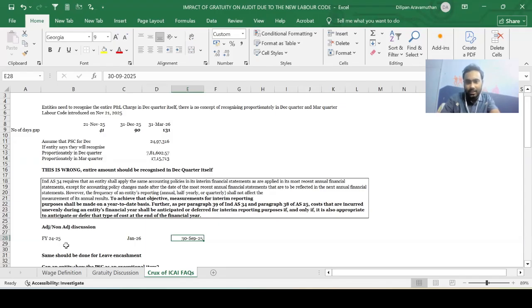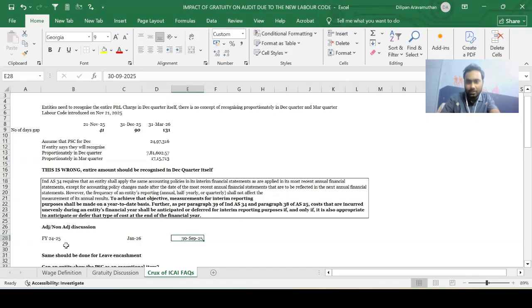No, guys, this is not an adjusting event for periods like financial year 24-25, your 30th June 2025 ending quarter, or your 30th September 2025 ending quarter, because the period has already gotten over. Only after the reporting period is over has the new labor code been notified. Merely because the audit report has not yet been signed, or there is an extension in the audit completion, you cannot take it as an adjusting event, is what they're trying to say.